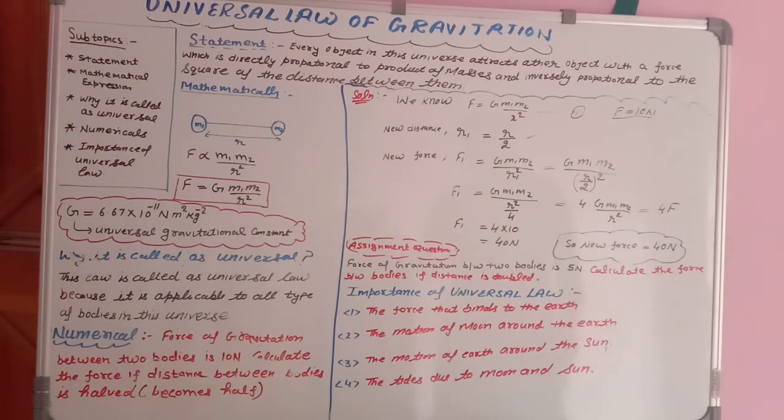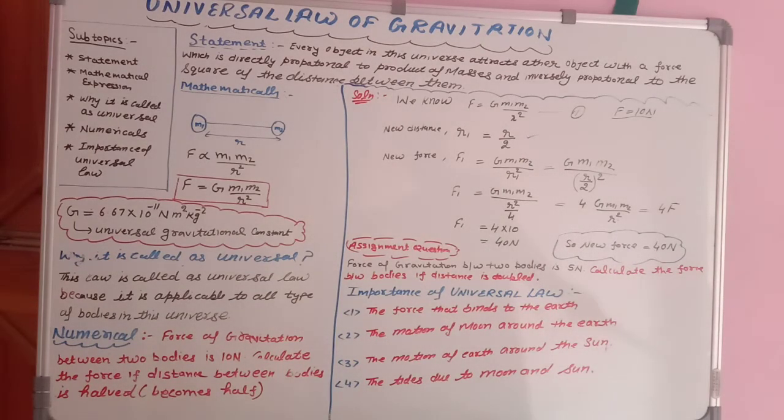You know, Sir Isaac Newton said that an apple is falling on the earth only. Why is it not going upside? It is not going upside because the earth is attracting it with the force of gravitation. So this is also important, as I told you in the online live class already, that the universal law of gravitation is given by Newton, and he told us that this is a very, very important force because it binds us to the earth. Second, the motion of the moon around the earth.